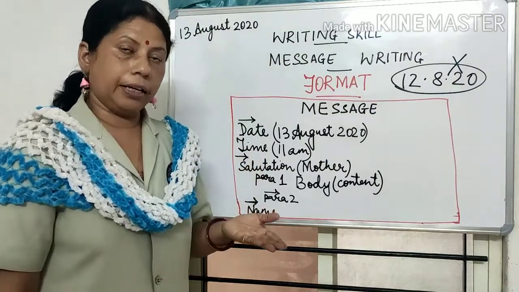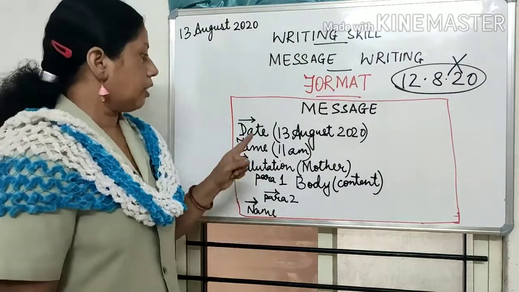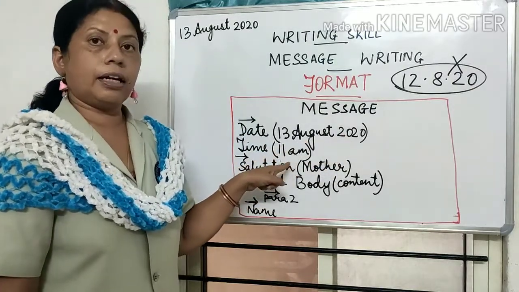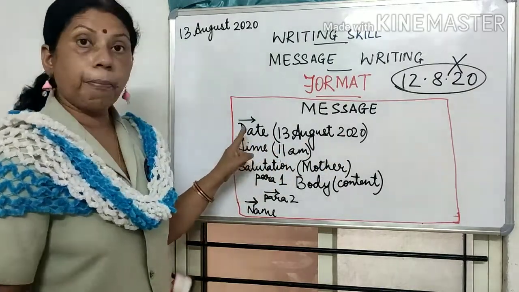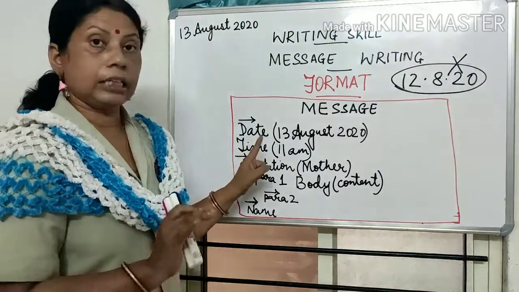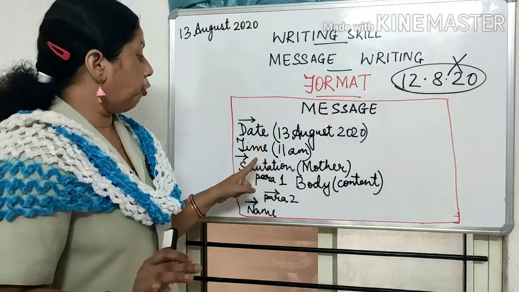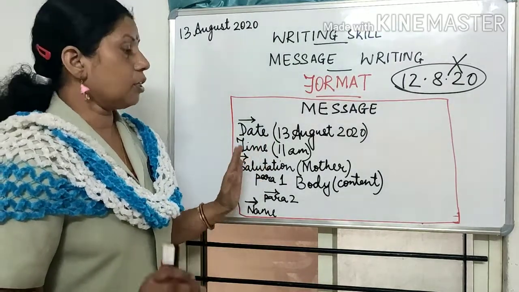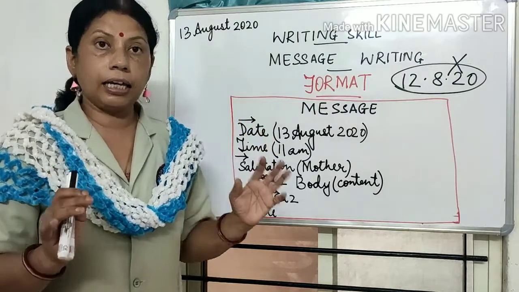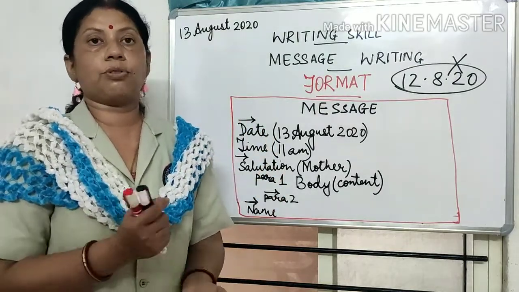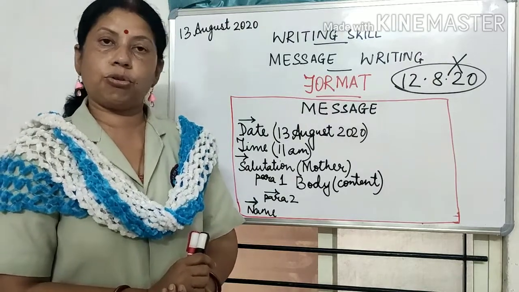But when we are writing the message, we have to directly write the date and directly write the time. We have to not mention the word date. Don't mention the word time also. Okay. Don't mention the word salutation also. Okay. So these are the headings under which we write this way. That is what I am conveying to you.